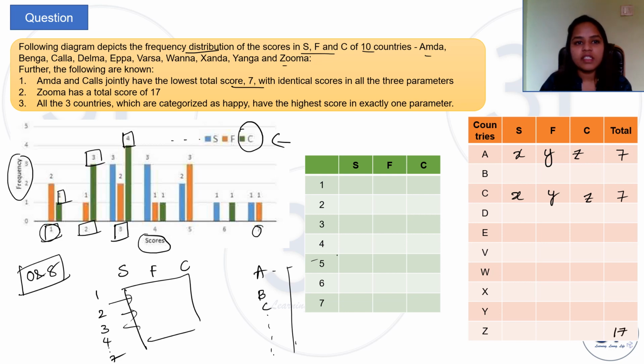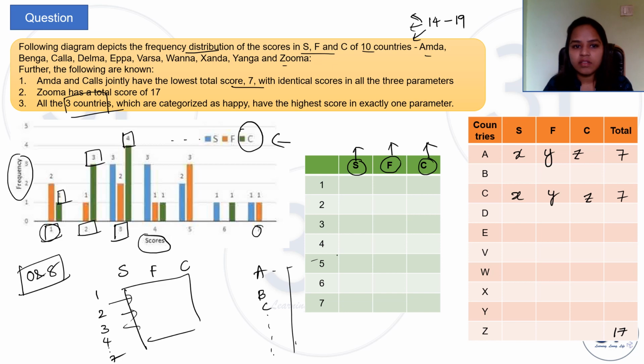All the three countries which are categorized as happy have the highest score in exactly one parameter. What this means is S will have a highest score, F will have a highest score, and C will have a highest score. And there are three countries which are categorized as happy, so that means they have a score between 14 and 19. And each of these three countries will have the highest score of either F or S or C, but not all the three.